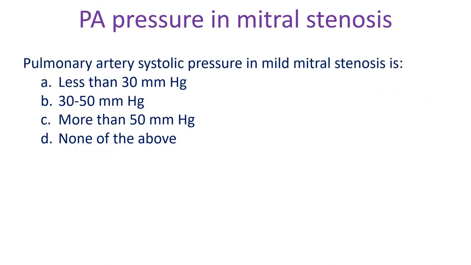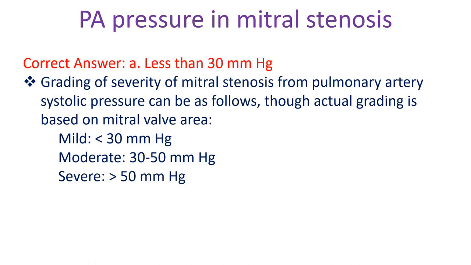Pulmonary artery systolic pressure in mild mitral stenosis is A. Less than 30 mm of mercury, B. 30 to 50 mm of mercury, C. More than 50 mm of mercury, D. None of the above. Correct answer A. Less than 30 mm of mercury.